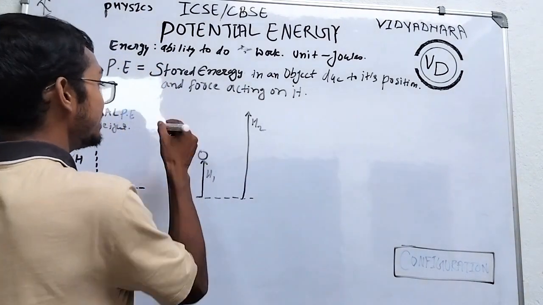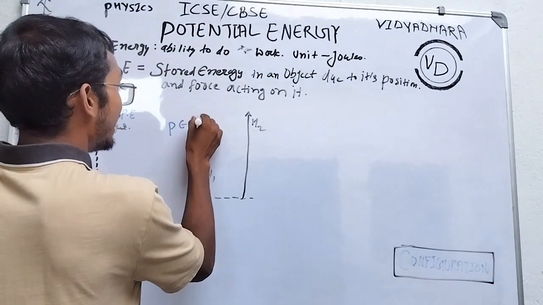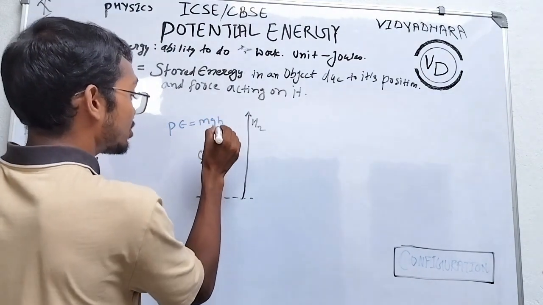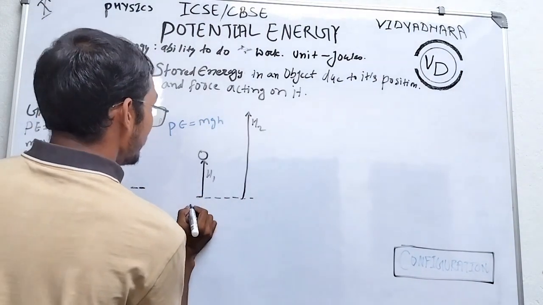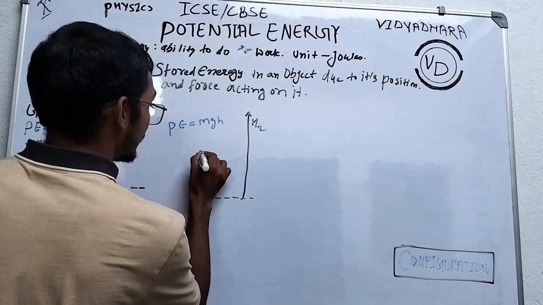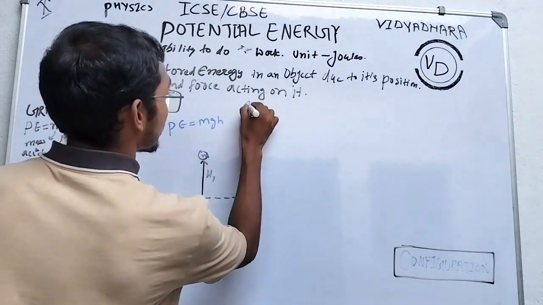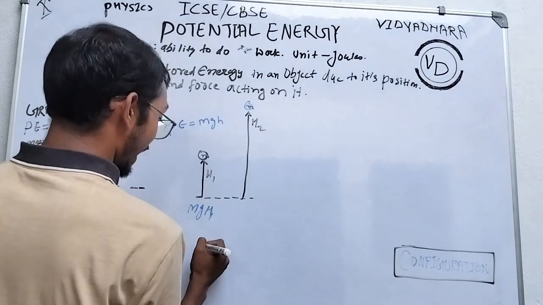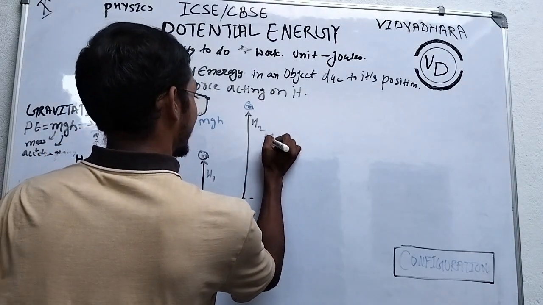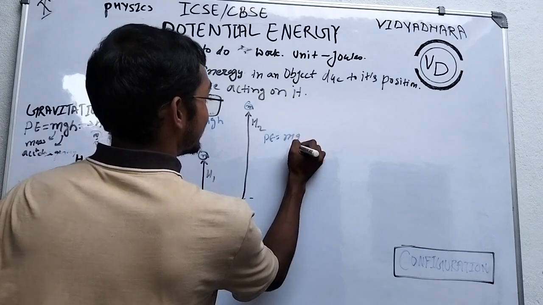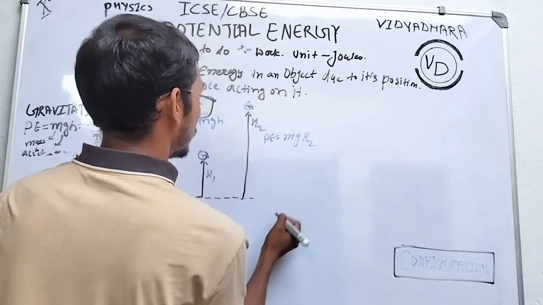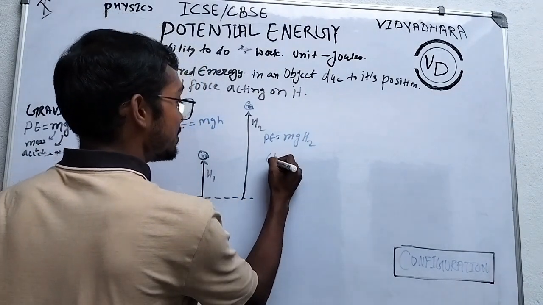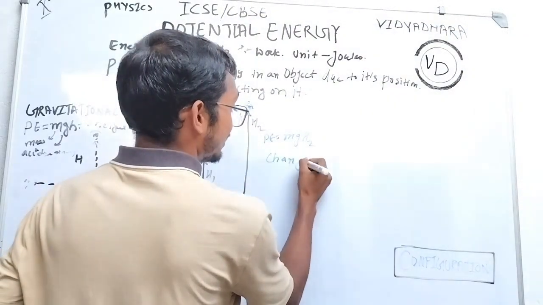We all know the potential energy is mgh. So this is m, this is also m, and the potential energy at h1 is mgh1, and at h2 it is mgh2. What is the change in potential energy?